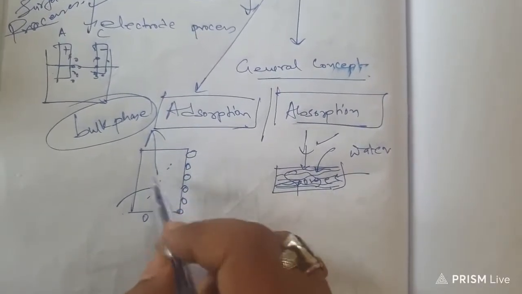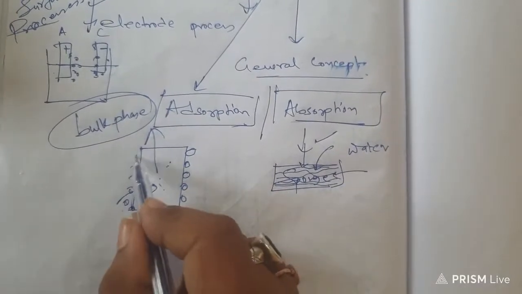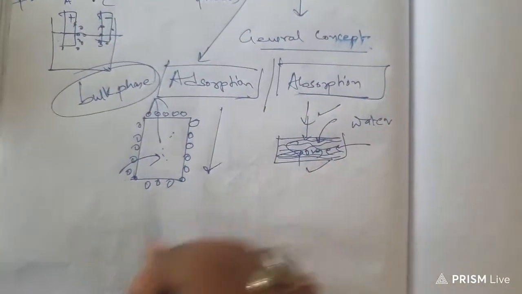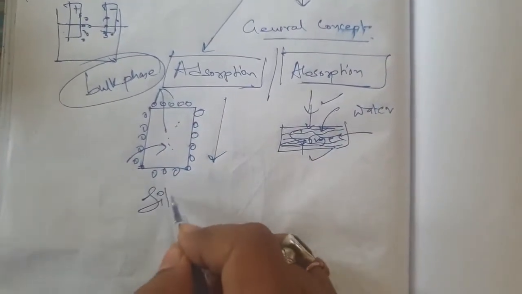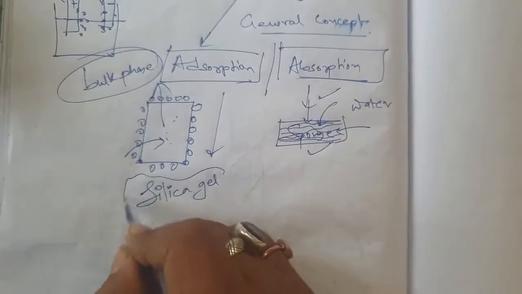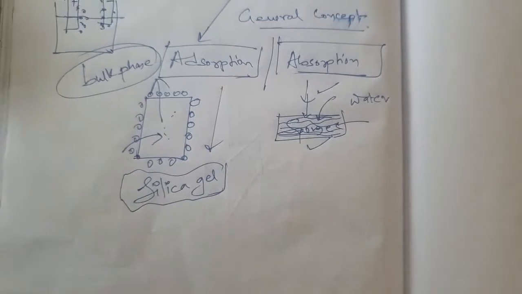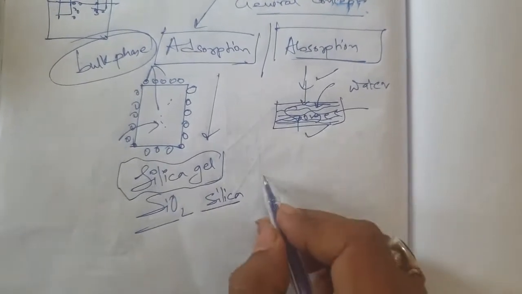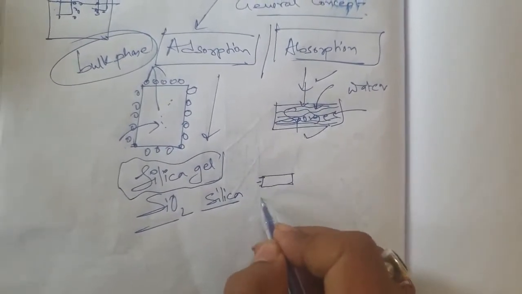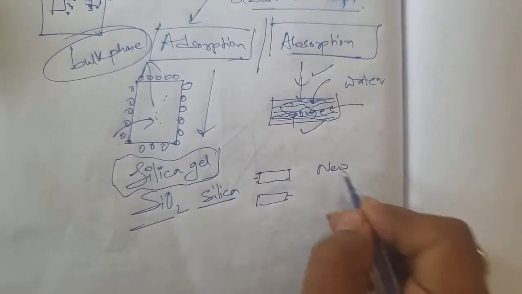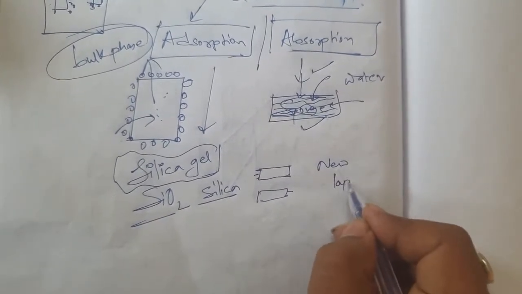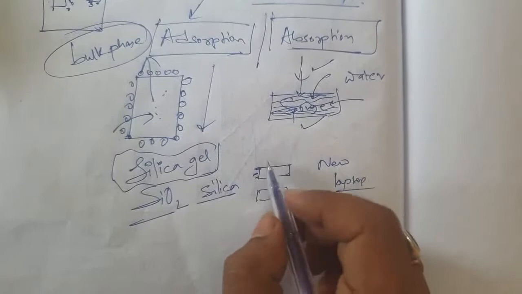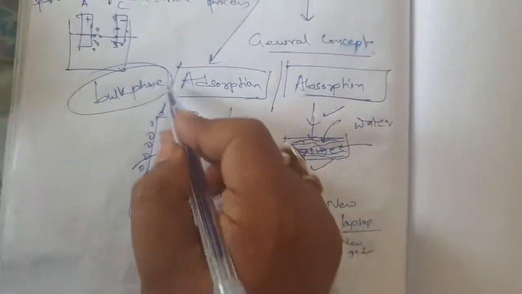Bulk phase, the term that I like to use, means the internal phase. It will not enter inside the bulk phase. It will remain on the surface. A common example of adsorption: suppose in new bags you find silica gel, don't you? Silica, SiO2, is harmful, but small packets of silica are put inside anything new. Suppose you buy a new laptop or new gadget or a new bag, you will find silica gel inside it. Why? Because it adsorbs water.